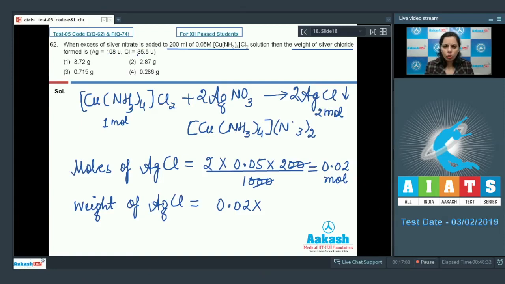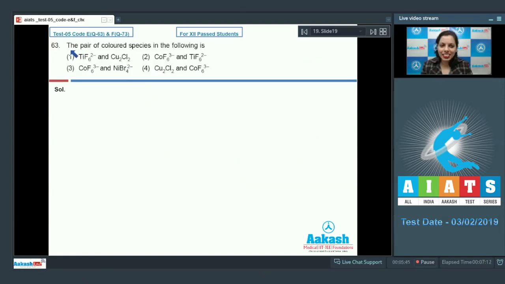You just add them and you will identify that the weight would be 143.5, and when you multiply this you will get 2.87 gram. This is the mass or the weight of silver chloride obtained. It means we can easily choose here second option as the correct option. Now question number 63.